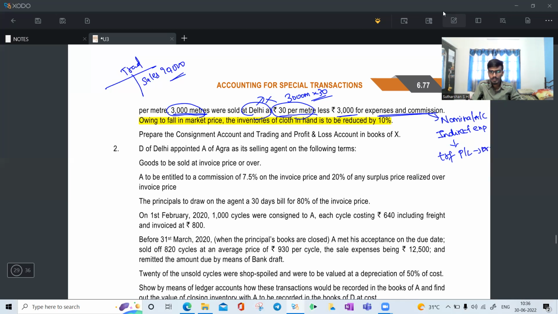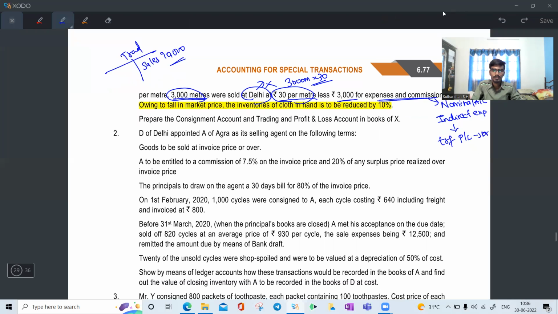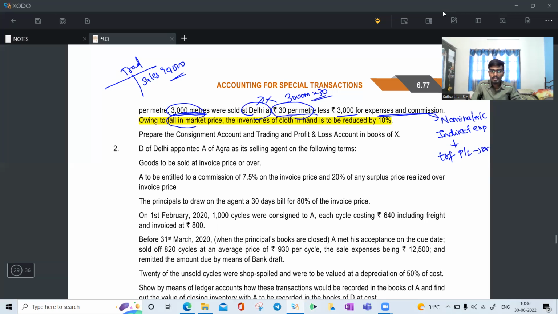Owing to the fall in the market price, the inventories of cloth in hand are to be reduced by 10%. Owing to the falling situation in the market, the price of the inventories of cloth is reduced by 10%. This is the important criterion in this question. Then they are asking to prepare the consignment account, trading and profit and loss account in the books of the consignor.